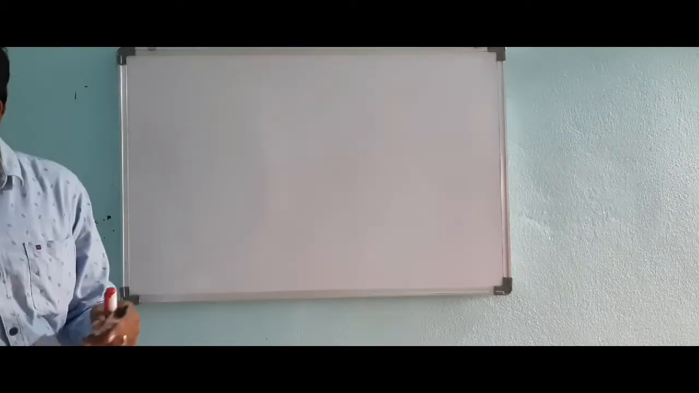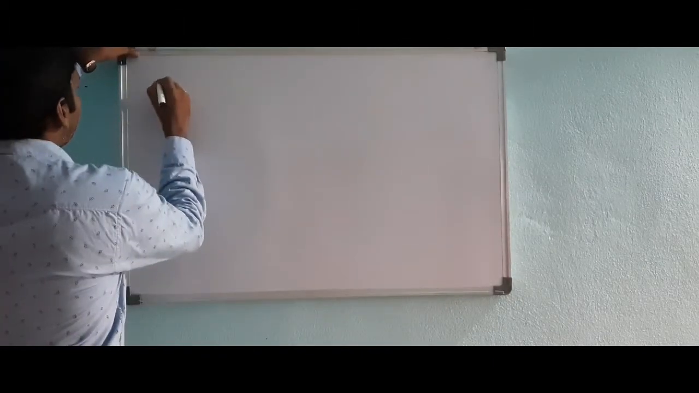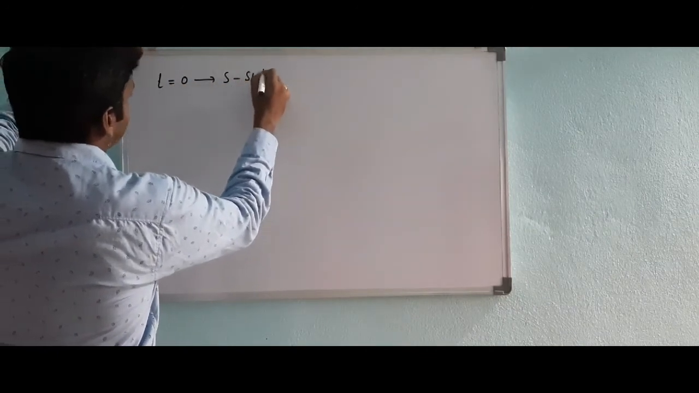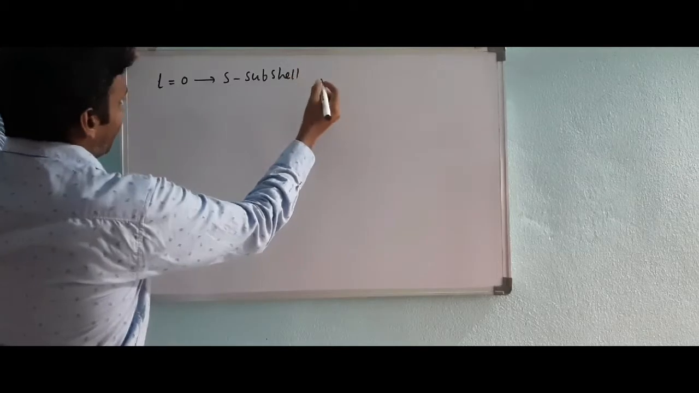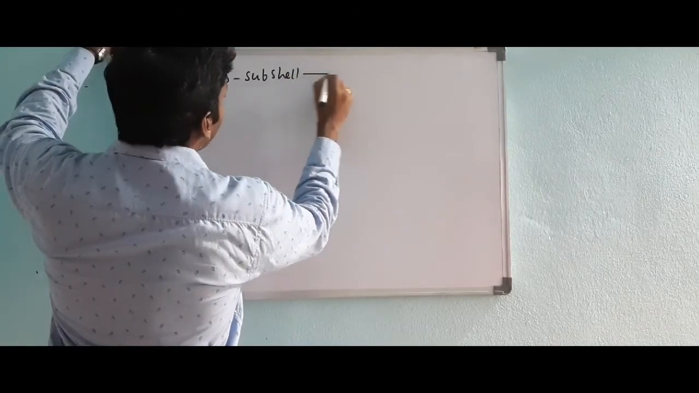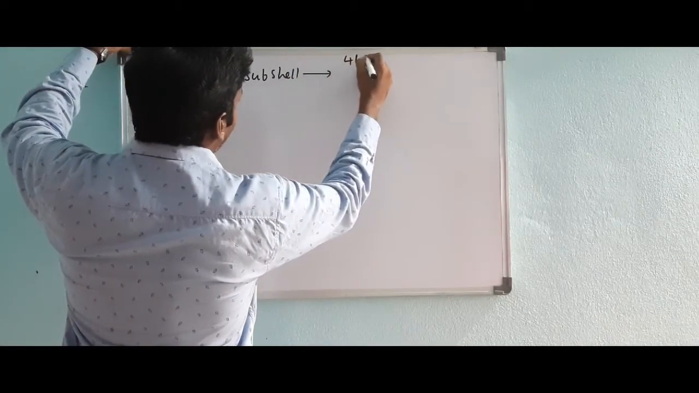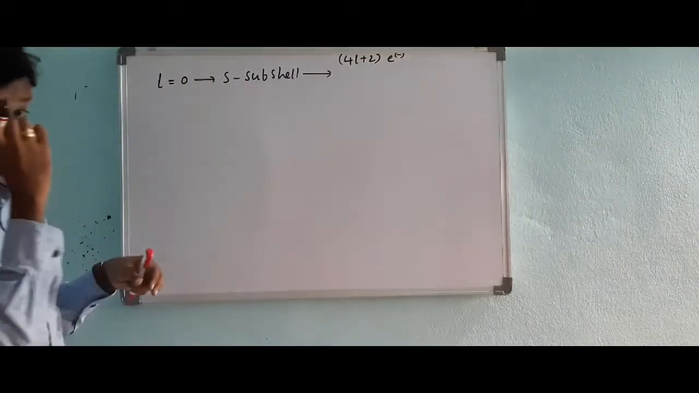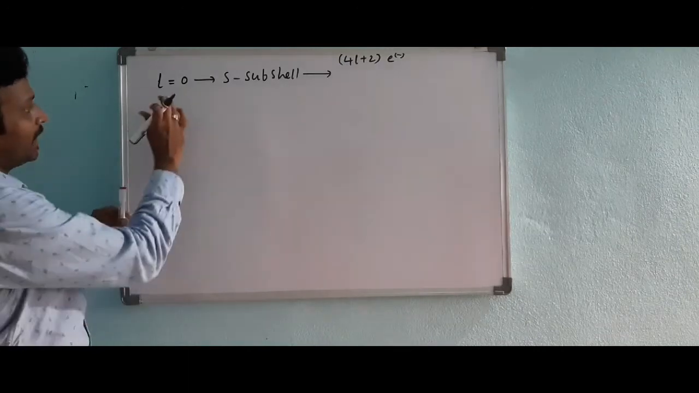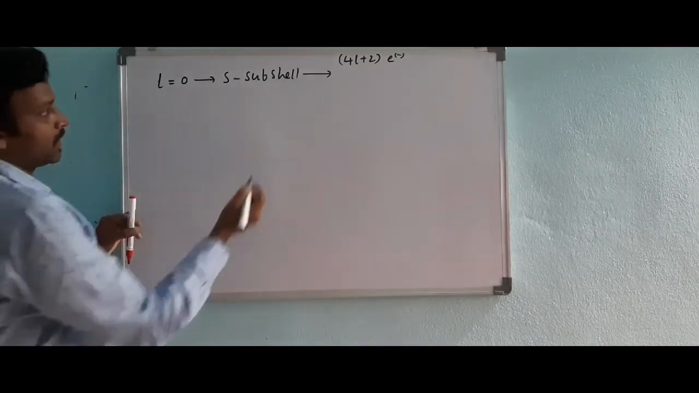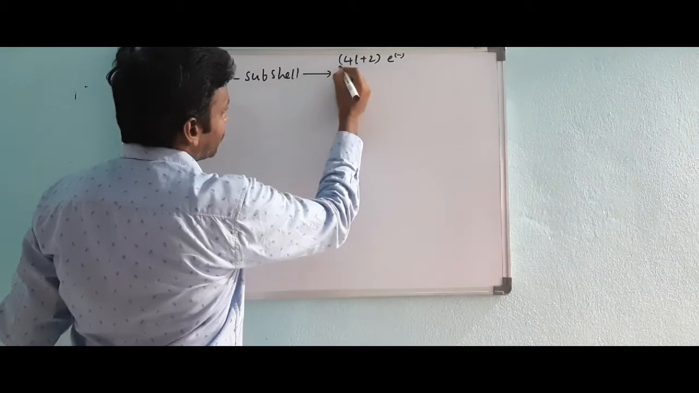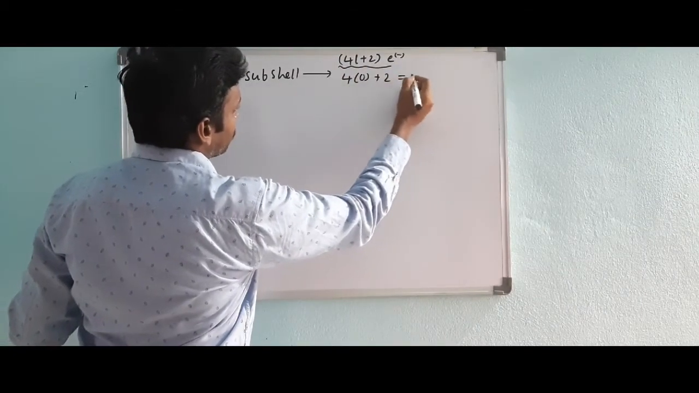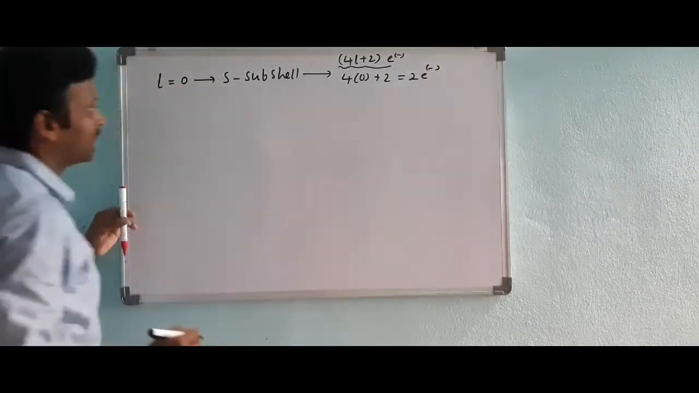See, here l is equal to 0. Then what subshell? s subshell. In the s subshell, how many electrons are present? 4l plus 2 electrons are present. l is equal to 0 means the s subshell. In the s subshell, how many electrons are there? 4 into 0 plus 2. That means 2 electrons are present.